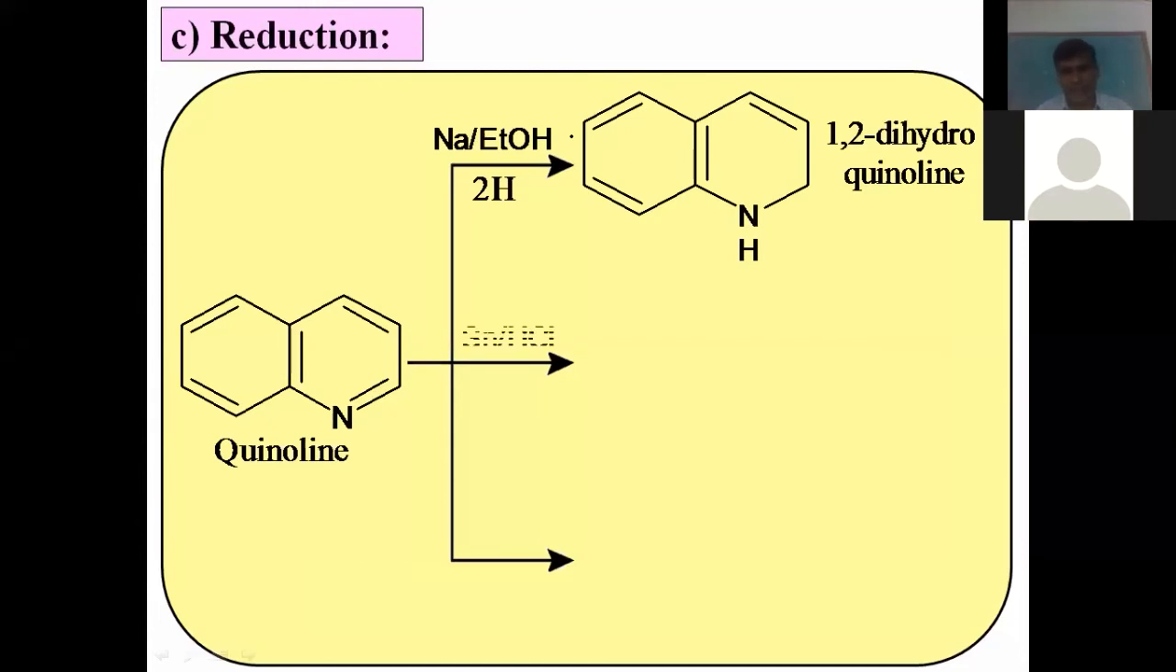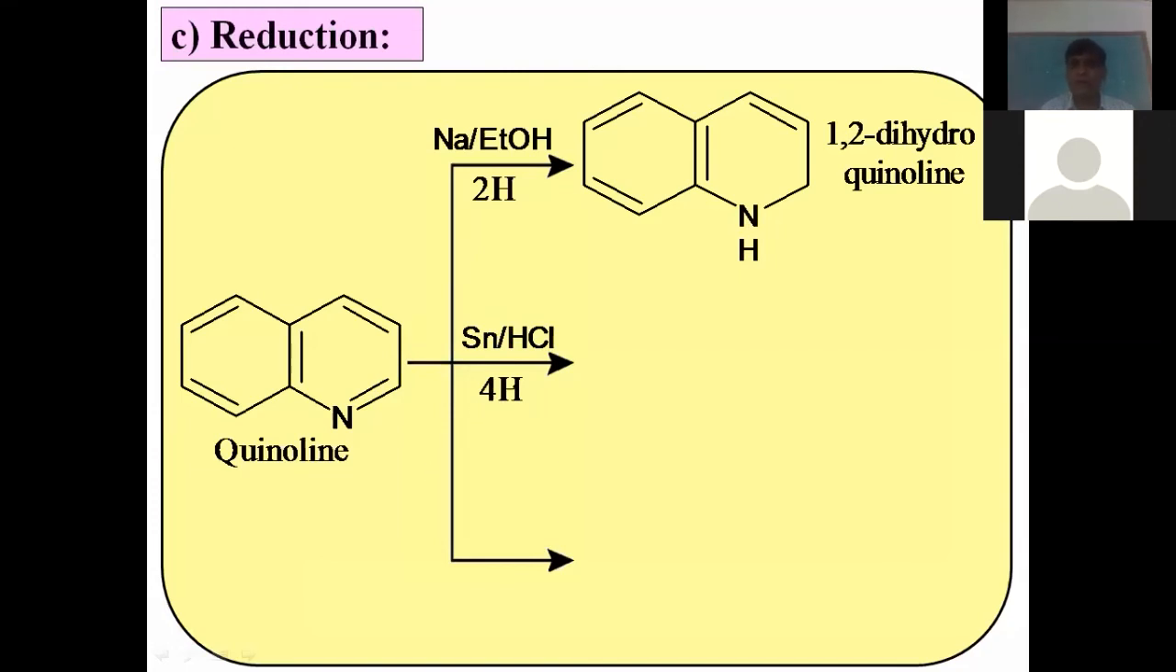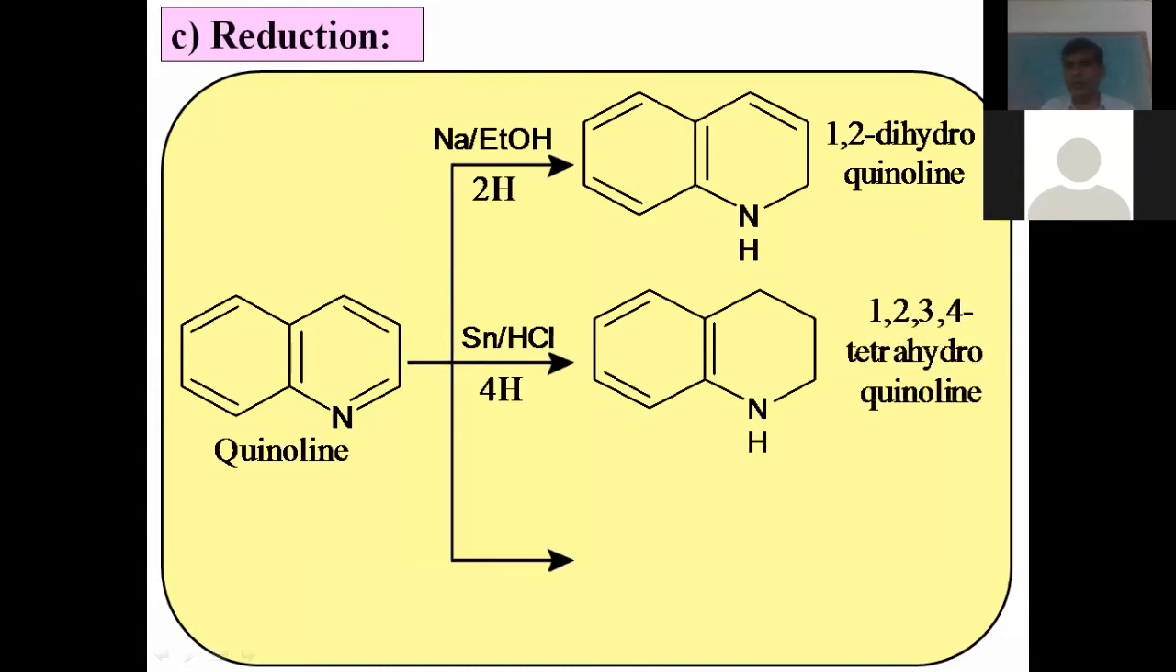Let us see another reagent, tin and HCl. When quinoline is treated with tin and HCl, 4 hydrogen atoms add to the quinoline molecule: 1 to the nitrogen, 2nd to this carbon, 3rd to this carbon, and 4th to this carbon. When these 4 hydrogen atoms add, two pi bonds disappear, and there is formation of tetrahydroquinoline. This is called 1,2,3,4-tetrahydroquinoline.